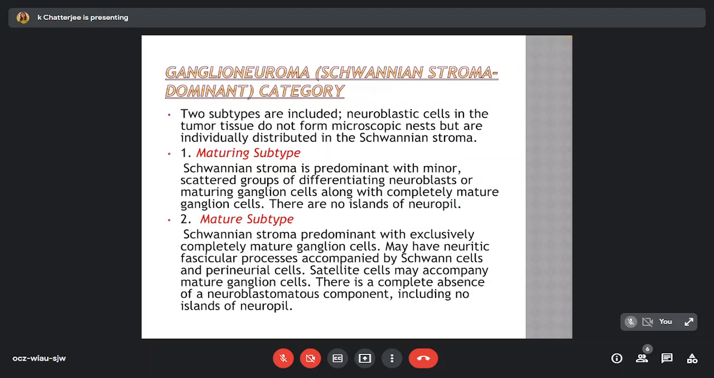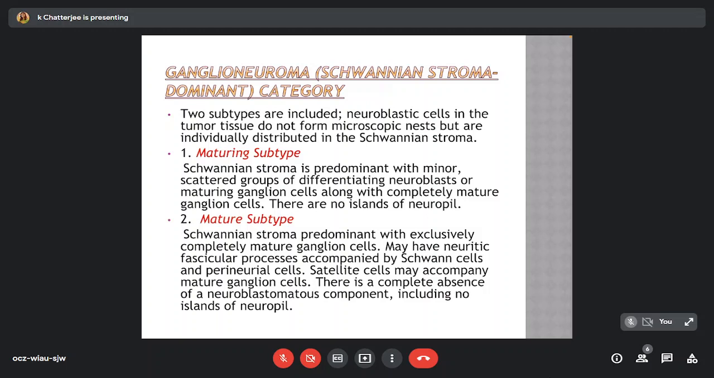In the ganglioneuroma, which is the Schwannian stroma-dominant category, 2 subtypes are included. The neuroblastic cells in the tumor tissue do not form microscopic nests but are individually distributed in the Schwannian stroma. In the maturing subtype, the Schwannian stroma is predominant with minor scattered groups of differentiated neuroblasts or maturing ganglion cells along with completely mature ganglion cells. There are no islands of neuropil.